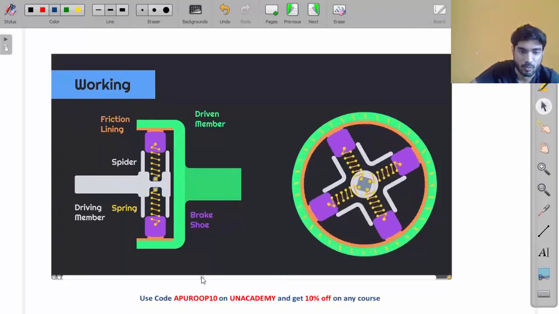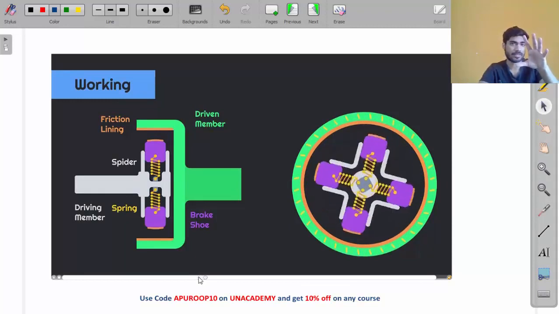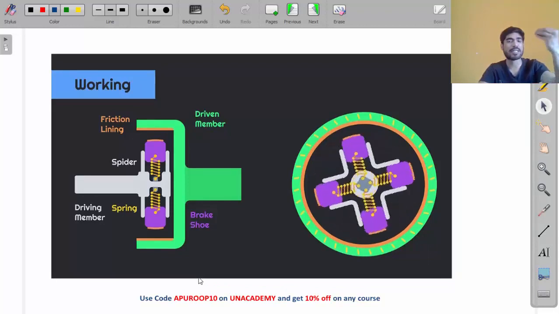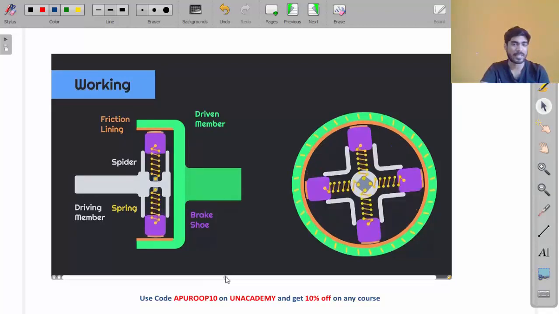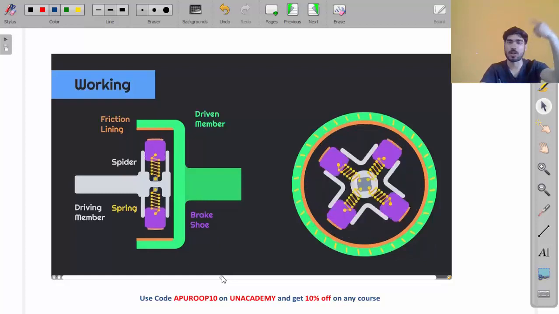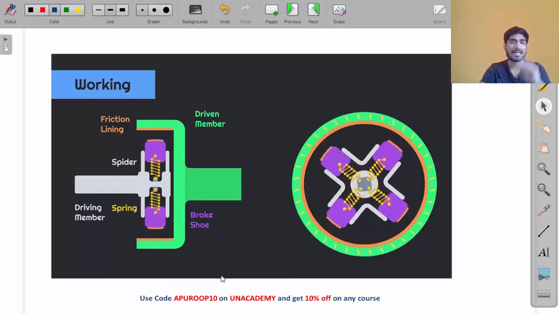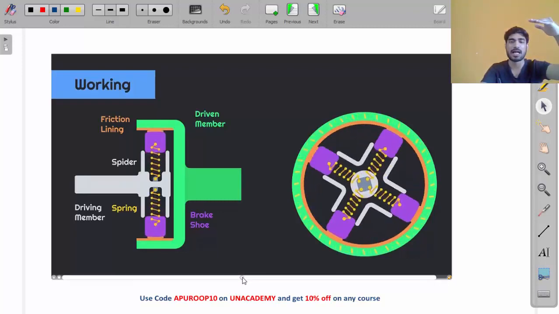When the shoe starts to rotate, initially centrifugal force is less, but as the speed increases, centrifugal force will also increase, and at one point, the shoe will get attached to the drum.